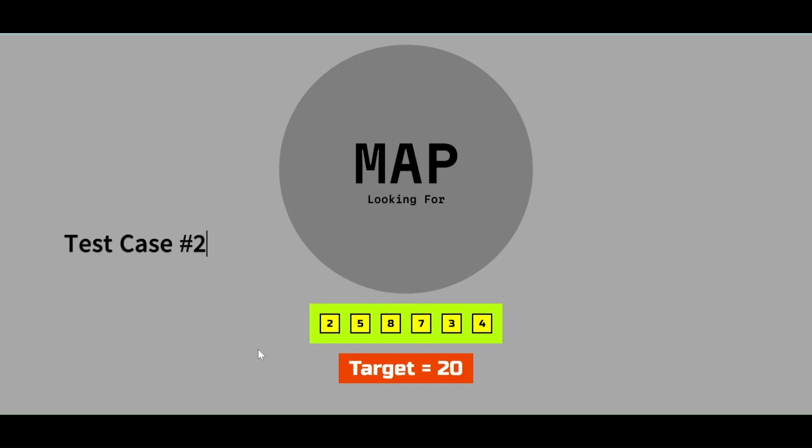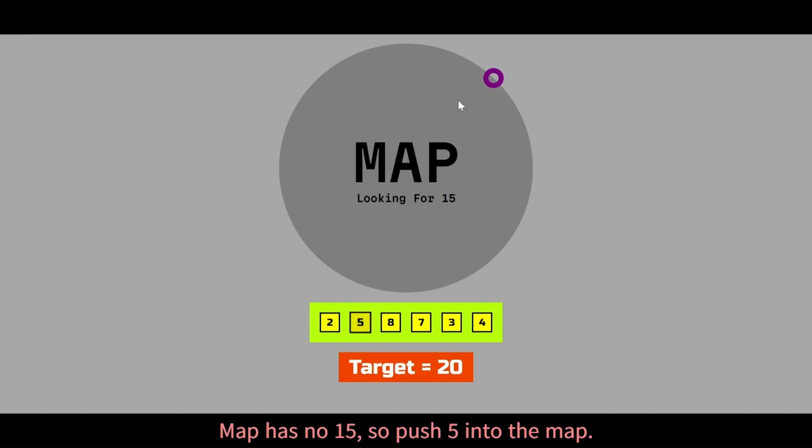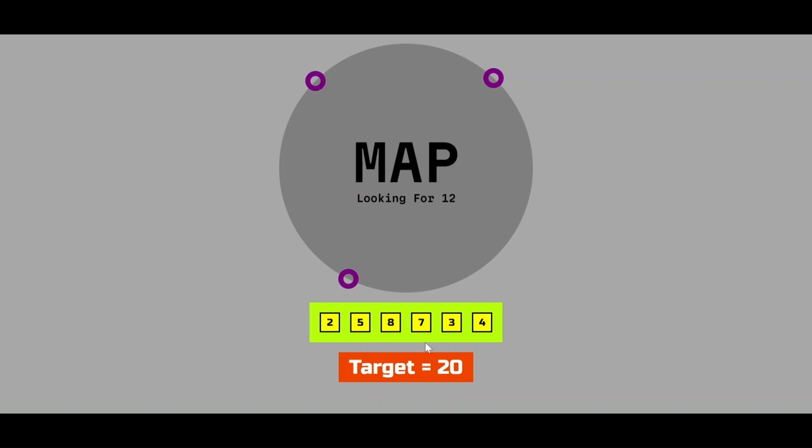So we're looking at the same array, but we have a different target, that is 20 now. Looking at the first number, that is 2, the complement of 2 is 20 minus 2, which is 18, but the map is empty, so we will push 2 into the map. Next is 5, the complement of 5 is 20 minus 5, that is 15, but we don't have 15 in the map, we only have one value in the map, and that is 2, so we will push 5 into the map. The next number is 8, the complement of which is 20 minus 8, that is 12, but we don't have 12 in the map, so we will push 8 into the map as well.